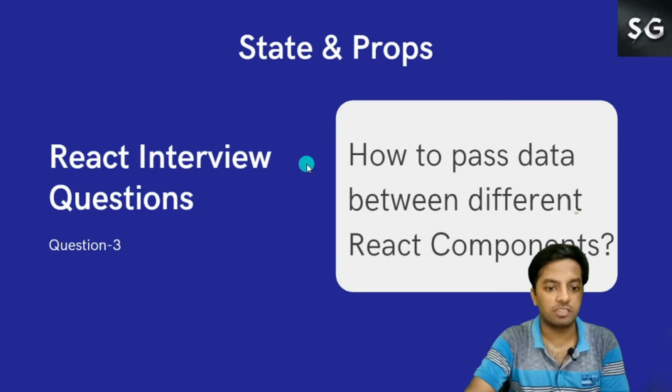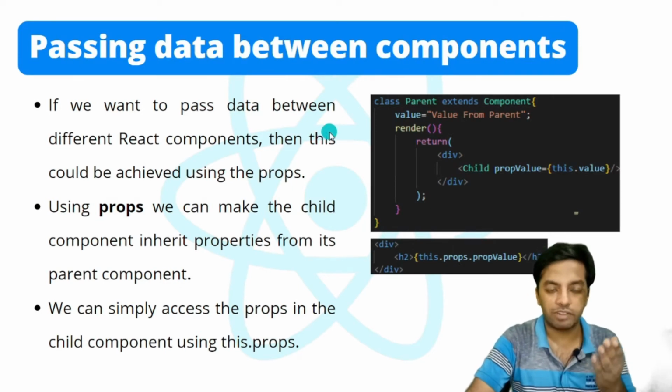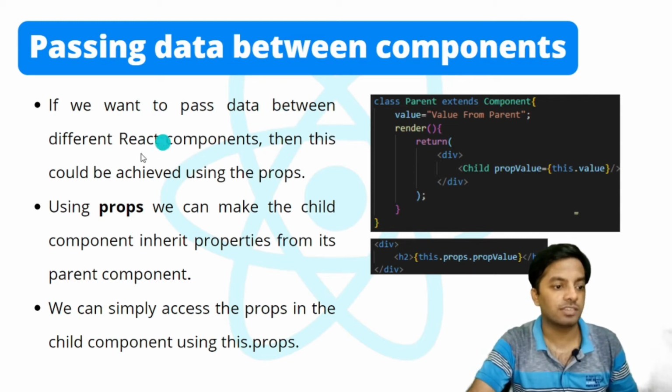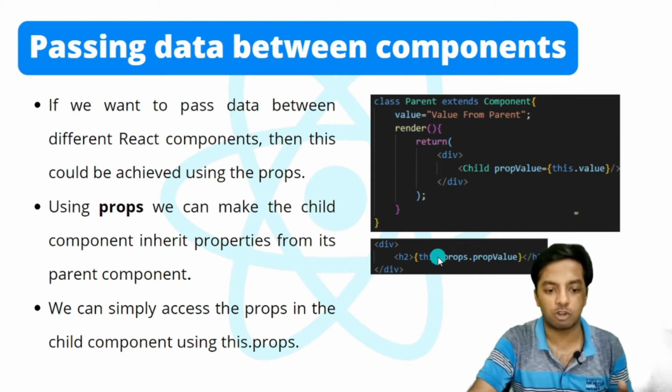So the next question is how to pass data between different React components. So if we want to pass values between different React components, then this could be done using the props. If we want to pass data between different React components, then this could be achieved using props. Using props, we can make the child component inherit the properties from its parent. We can simply access the props in the child using this.props.